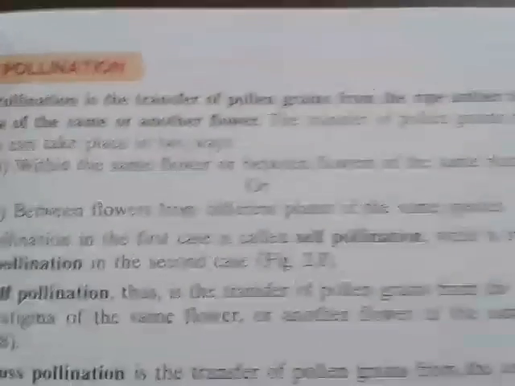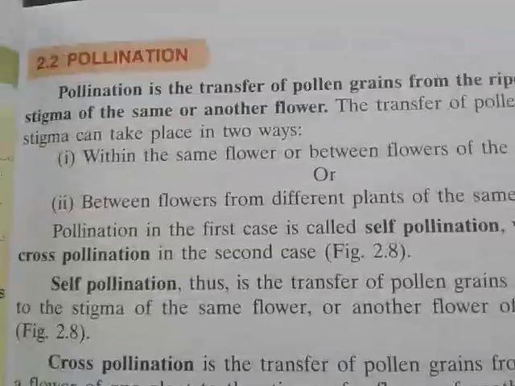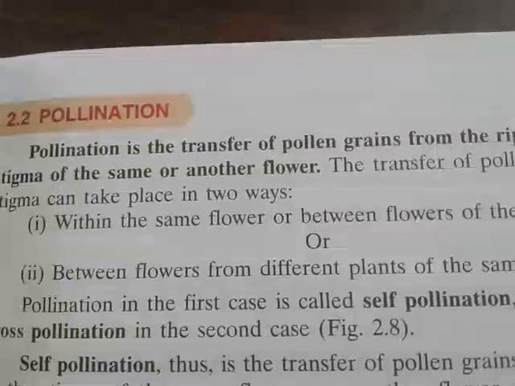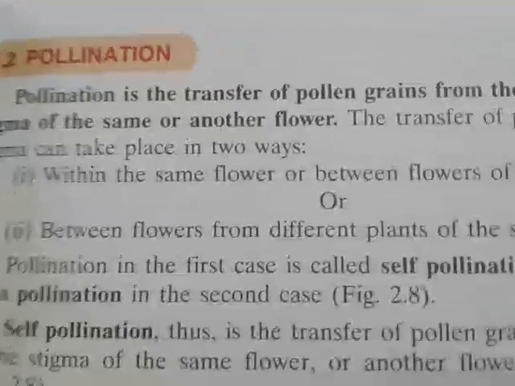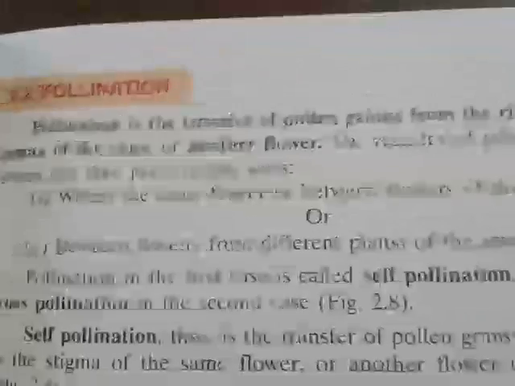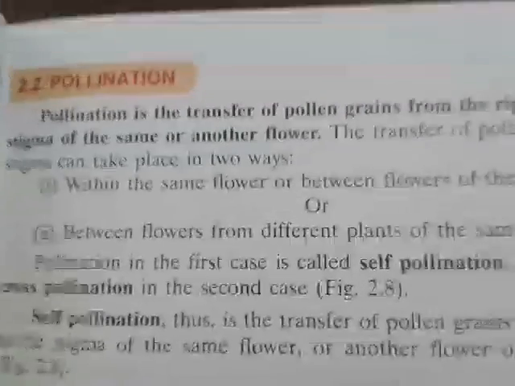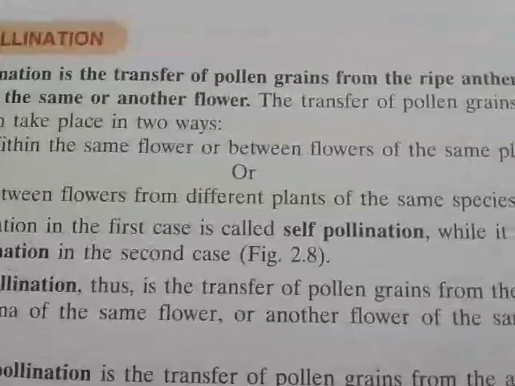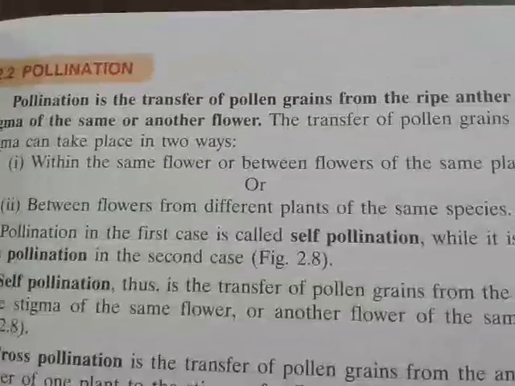This topic is very important, students. So what actually is pollination? Pollination is the transfer of pollen grains from the ripe anther to the stigma of the same or another flower. So pollination means this transfer of pollen grains. How does this transfer occur? The transfer of pollen grains occurs between the same flower or the same type, the same plant or a different plant.